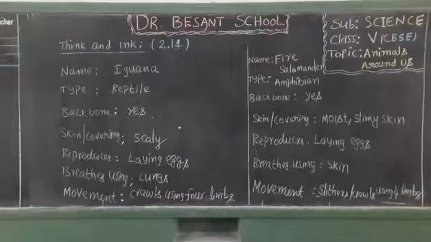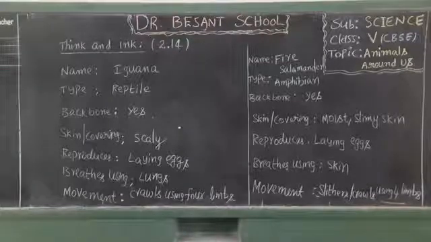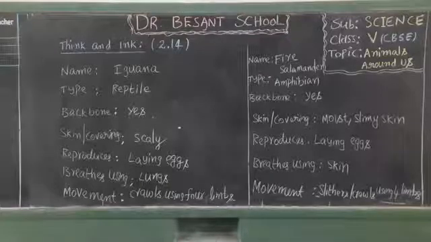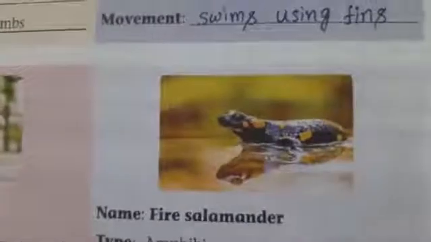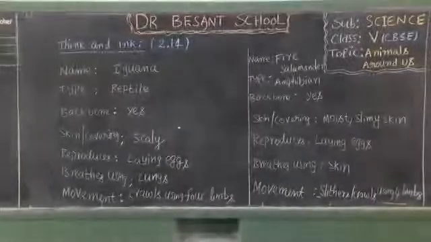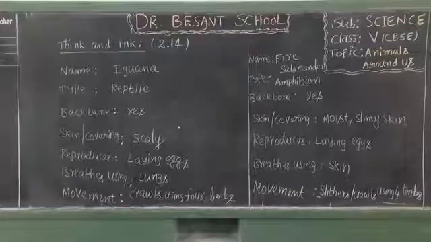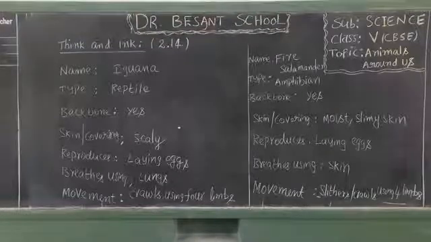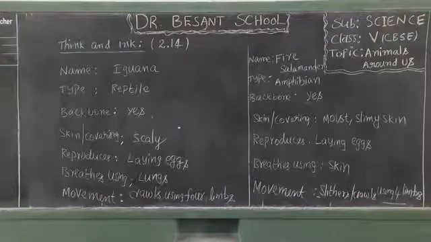Okay, my dear students? The next category of animal is salamander. I will show you how the salamander looks. That is the fire salamander. Okay, my dear students, is it visible? Yes. So generally it also looks like a lizard-like structure.